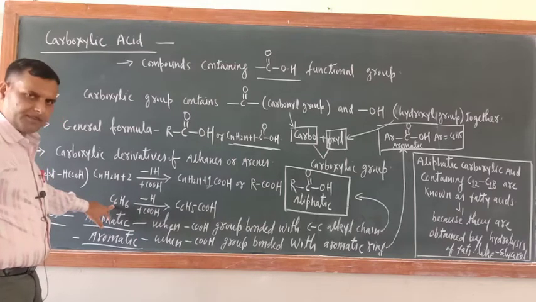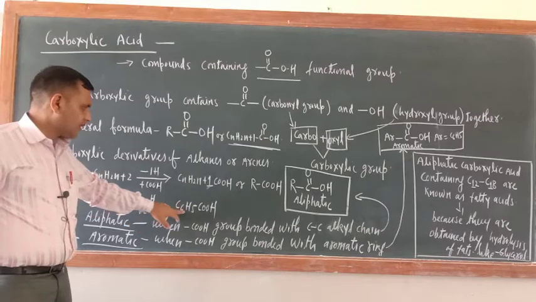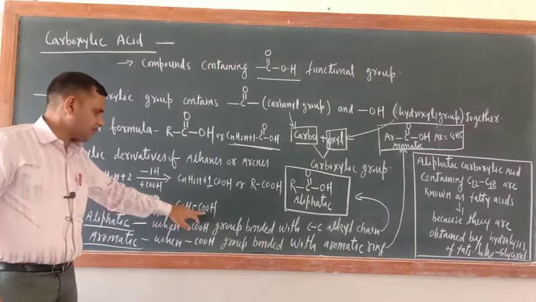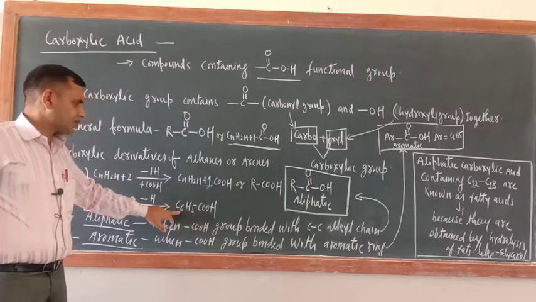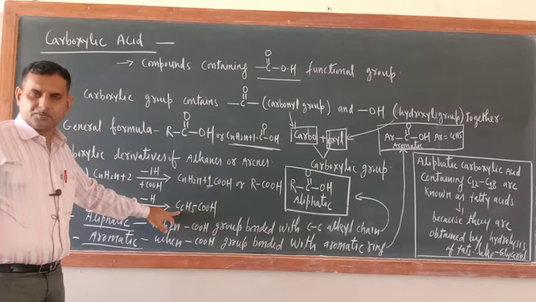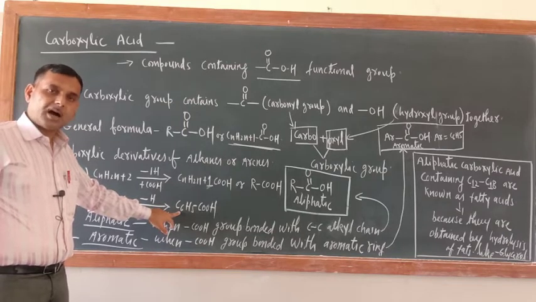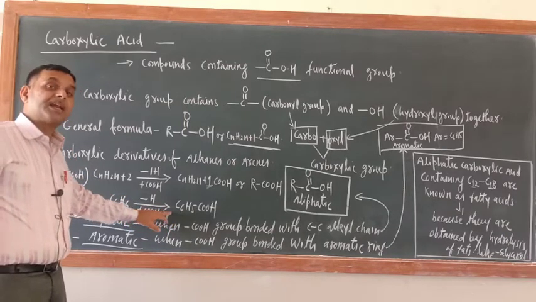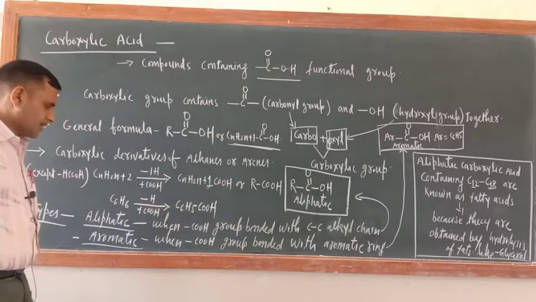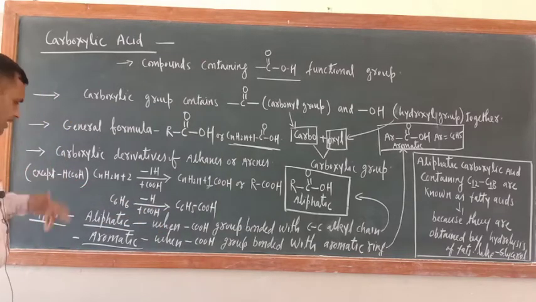Now as far as arenes are concerned, benzene is the primary member. Replace one H by COOH, so C6H5COOH, where C6H5 is known as the aryl group. So the carboxylic derivatives of arenes are known as aromatic carboxylic acids.